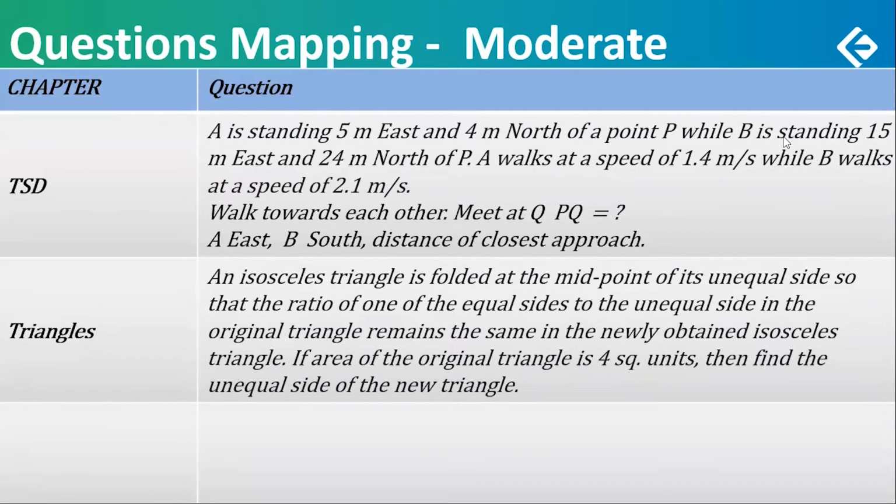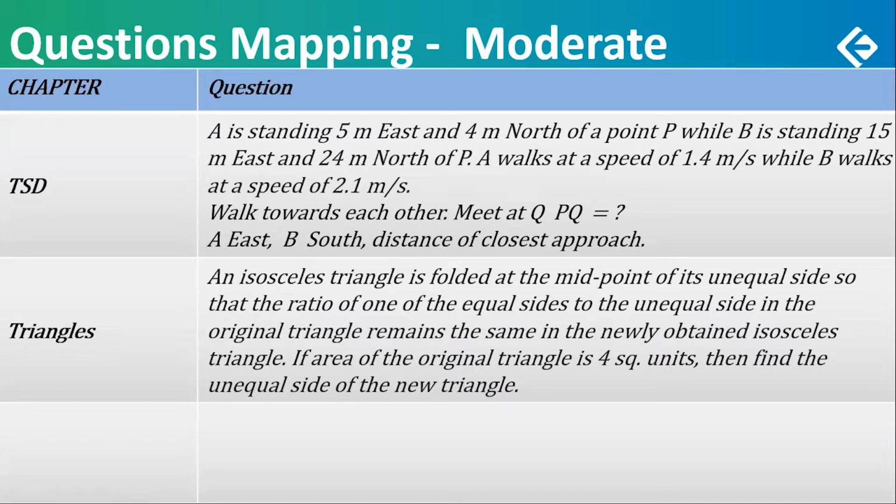There were two questions connected to time speed distance. Positions of two people A and B are mentioned with reference to a point P. The question said A is standing 5 meters east and 4 meters north of a point P. P is usually to be taken in such questions as an origin. Now B is standing at 15 meters east and 24 meters north. So this is actually just XY coordinates. It's more to do with coordinate geometry rather than plain TSD.